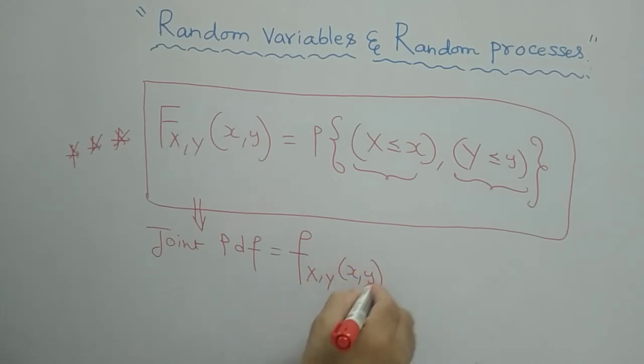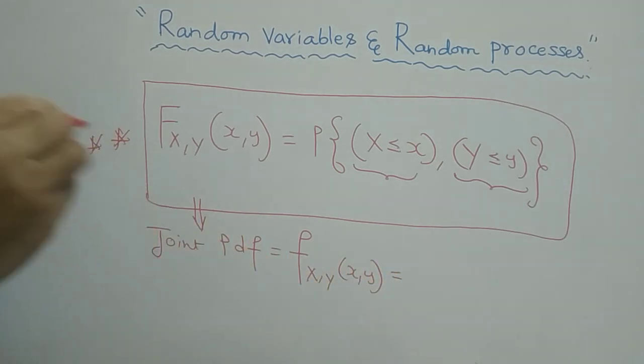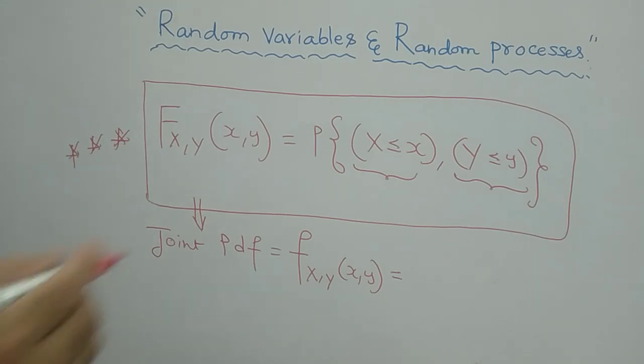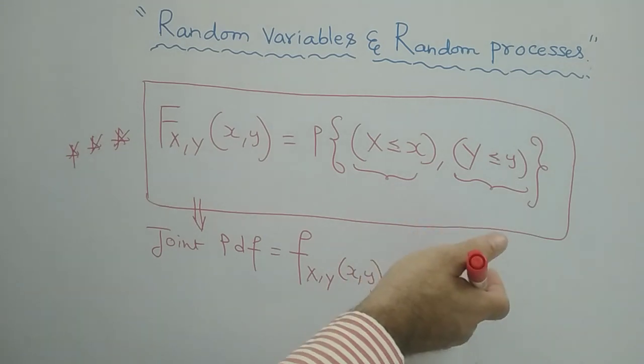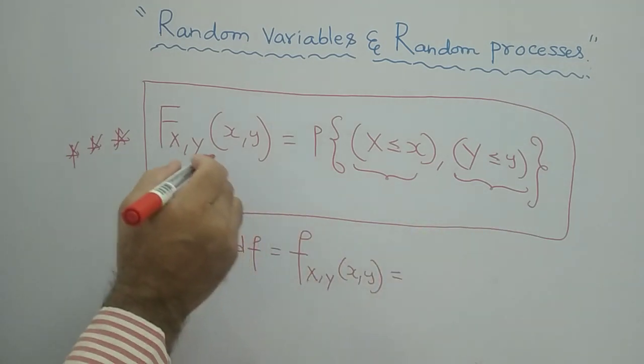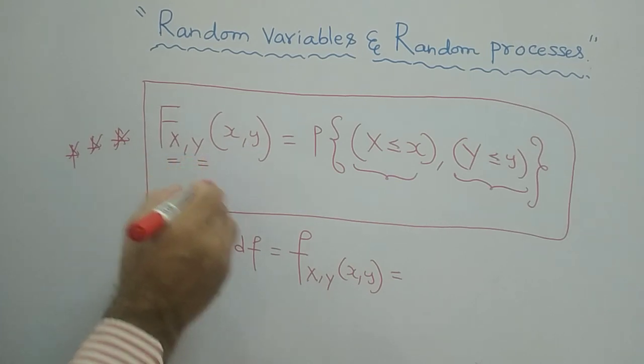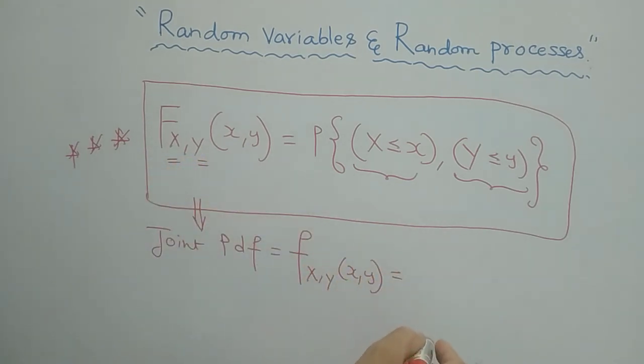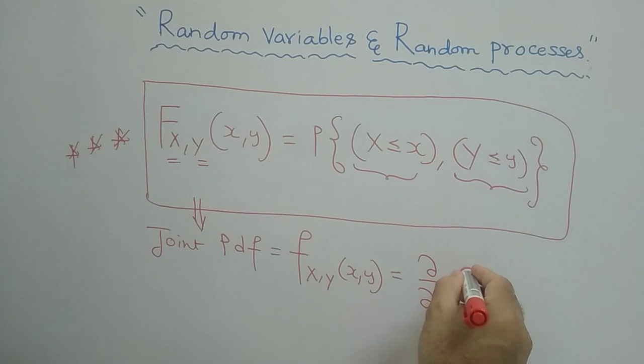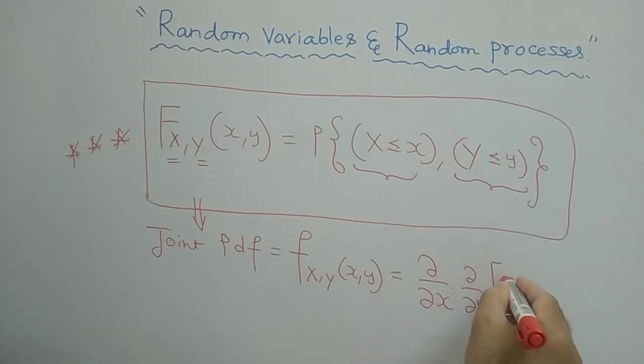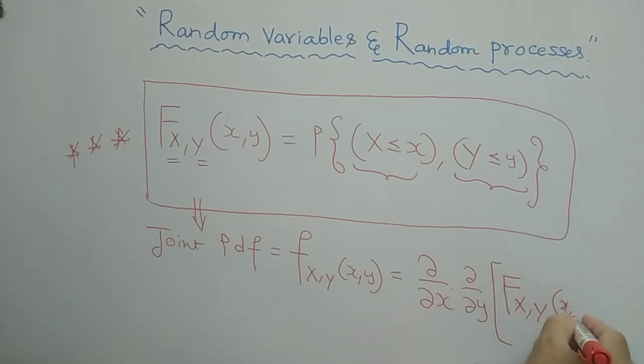So what is this? In the single random variable case, what we have seen is the derivative of the distribution function, d by dx of capital F_X(x). But here we are considering two random variables, therefore we take the partial differentiation, del by del x into del by del y, of capital F_XY(x,y).